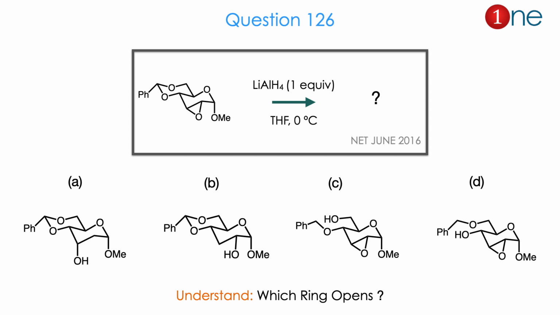They have given the 4 choices. In the 4 choices, the ring is open. The first one, the epoxy ring is open. The second one, the epoxy ring is open the other way. Third, the 6-member ring is open, and fourth, the 6-member ring is open the other way. Basically, it is asymmetric ring opening. So from the reactant and possible products, the question is really about which ring opens. The answer is A. Let us see how.